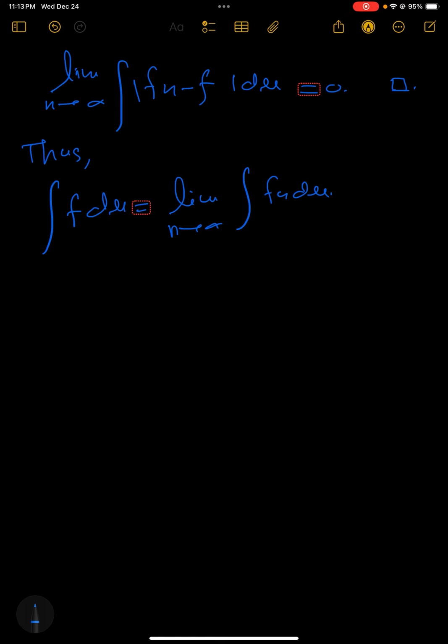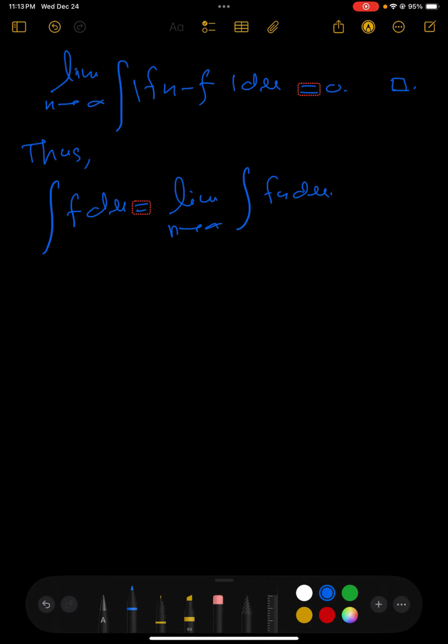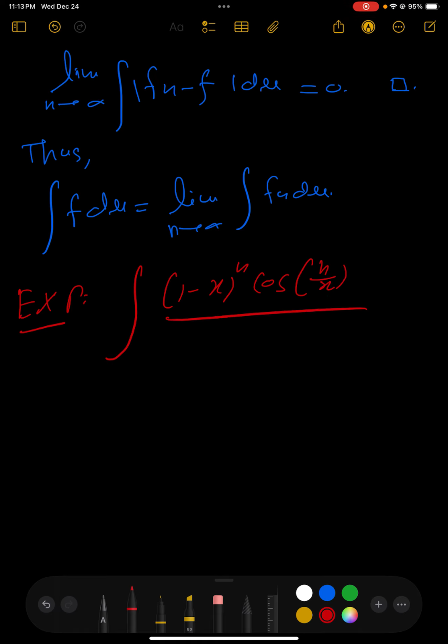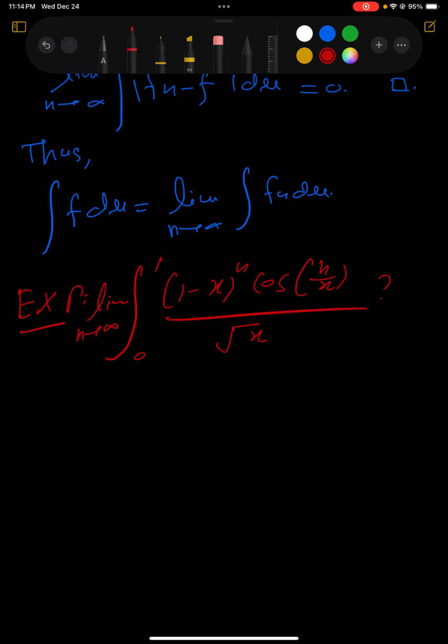Okay, so now the application. As an example, I'm going to write down an example. You can try to evaluate the integral from 0 to 1 of (1 minus x) to the power n times cos(n divided by x) divided by the square root of x, as n approaches infinity. You are going to use the Lebesgue dominated convergence theorem.